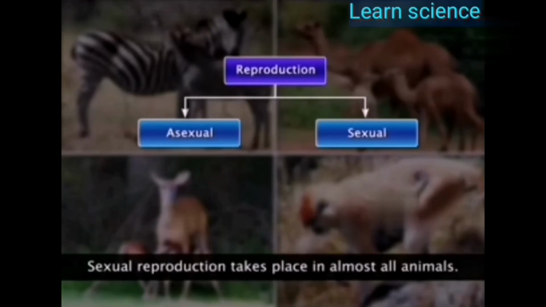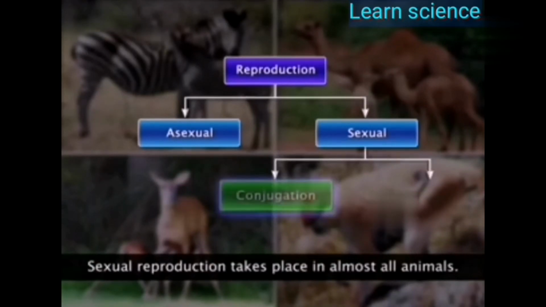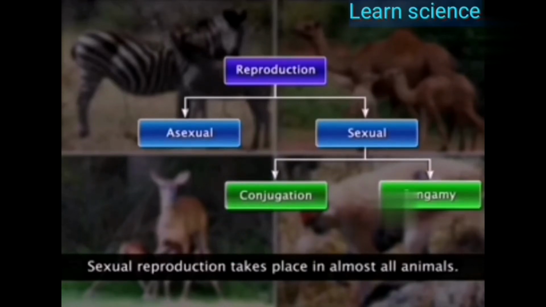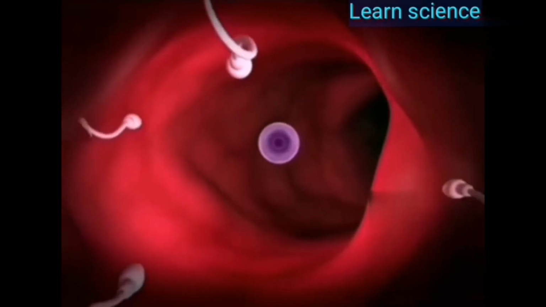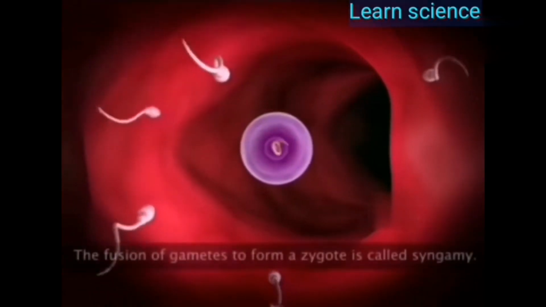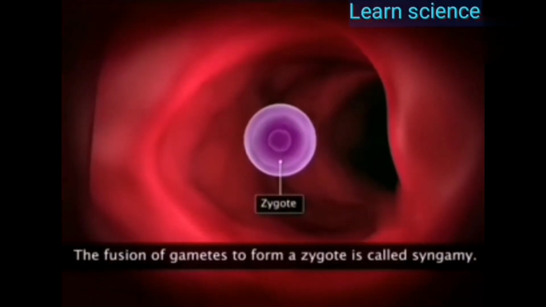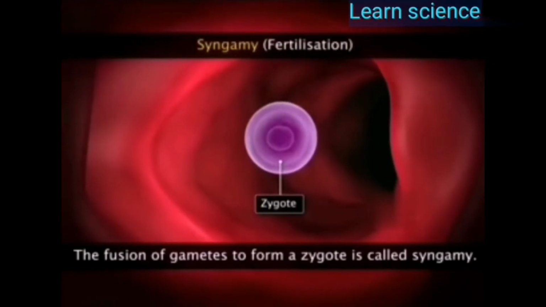Sexual reproduction takes place in almost all animals. The two modes of sexual reproduction are conjugation and syngamy. Fusion of gametes occurs during sexual reproduction. The fusion of gametes to form a zygote is called syngamy or fertilization.